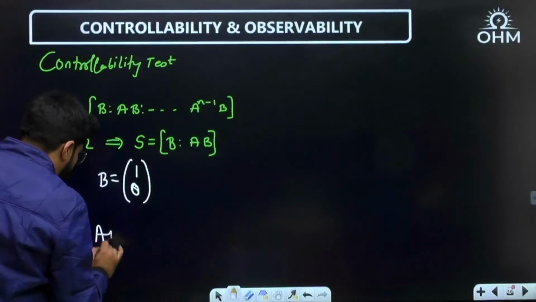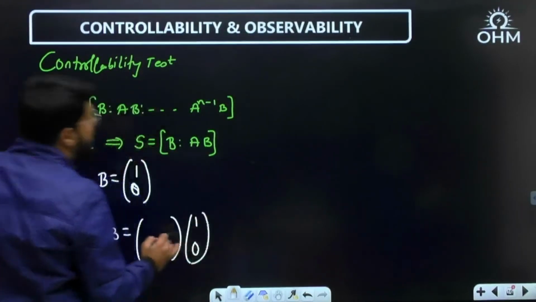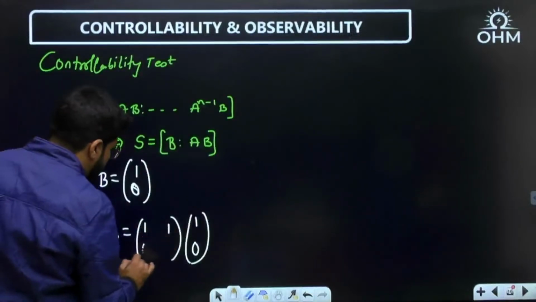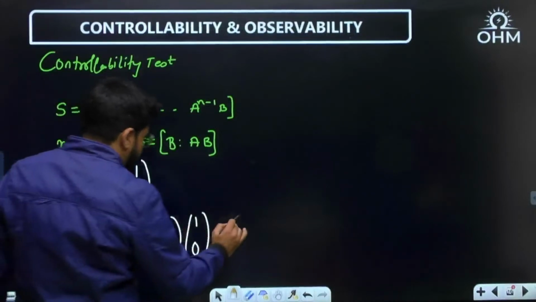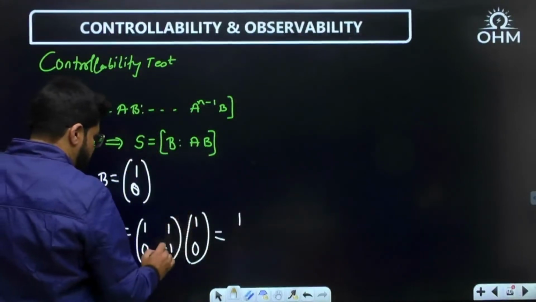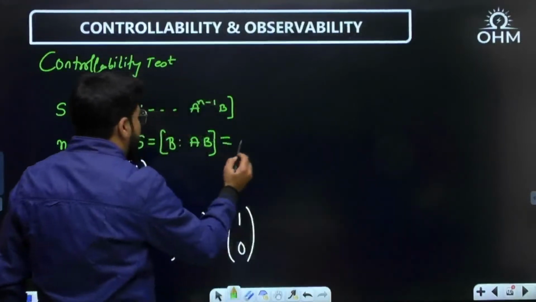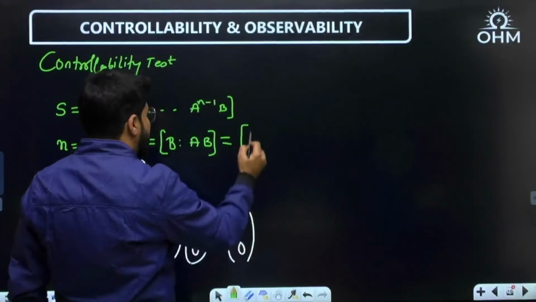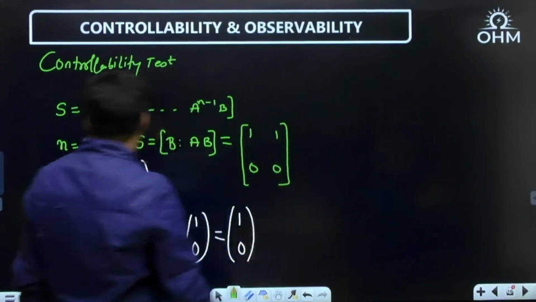What about the AB matrix? A basic multiplication I will do. This is the B matrix, and the A matrix is 1, 1, 0, minus 1. Let me multiply. First row, first column: 1 and 0, so that is 1. Then second, 0 and 0, so this is 0. So what is the final answer? B is 1, 0. AB again is 1, 0. This is the S matrix.